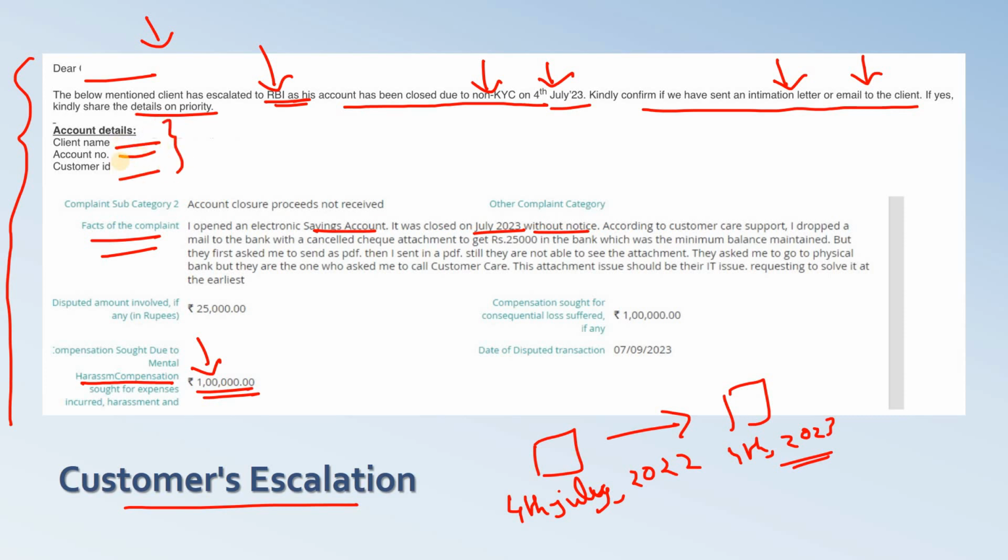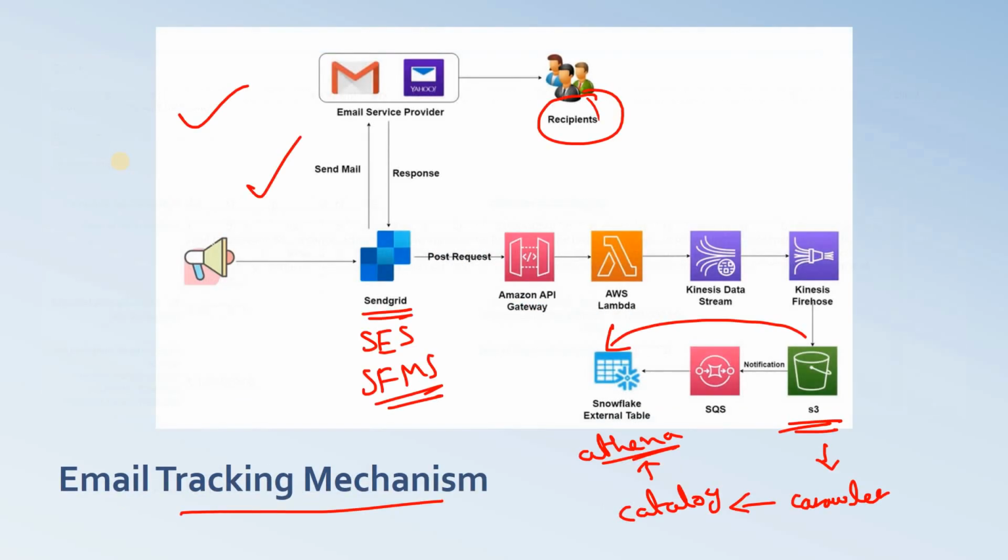We took the customer ID and we checked whether we sent a KYC completion request to that customer or not, and we found out that yes, we sent the KYC completion request email to the customer. Even the customer has opened that particular email also, but he or she has not clicked. Maybe he or she has not read the complete email, and due to which basically he has not completed the KYC and eventually the account got closed.